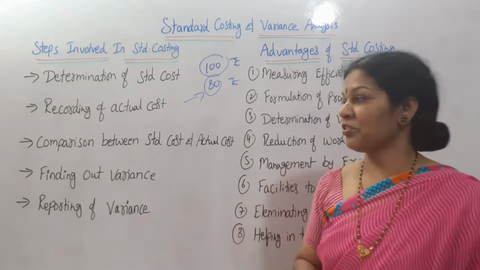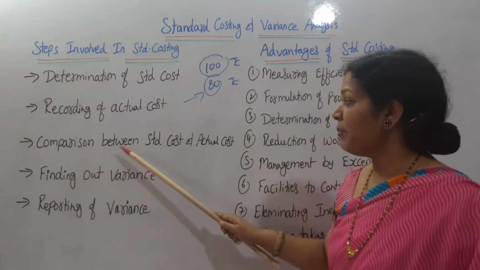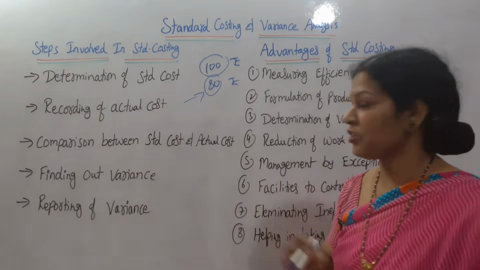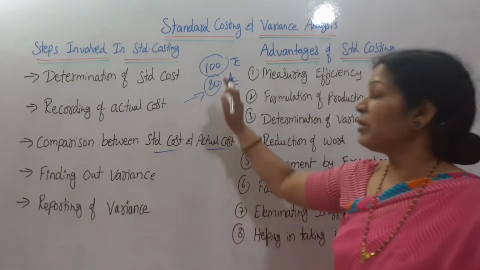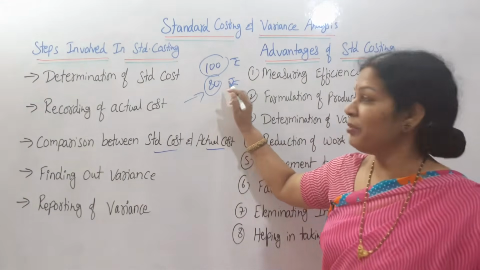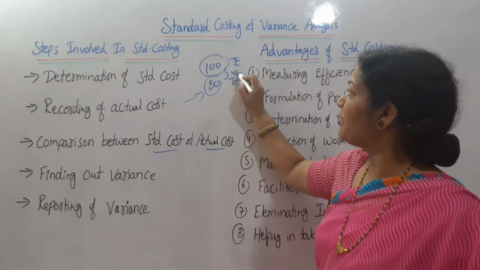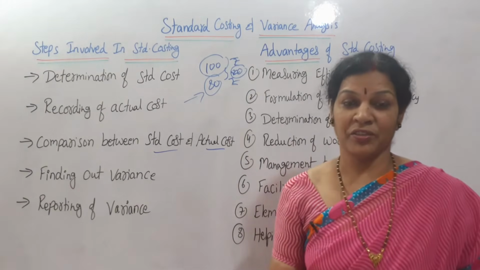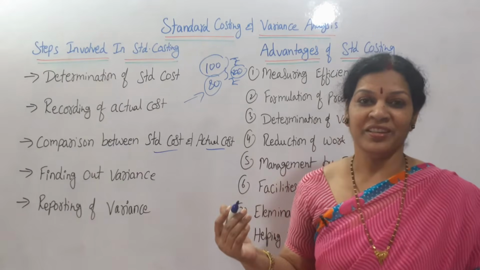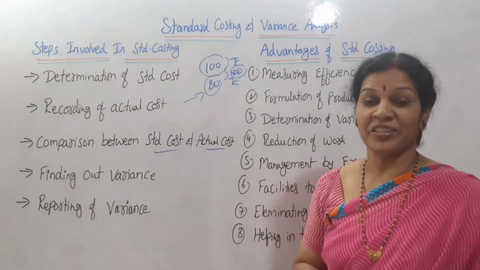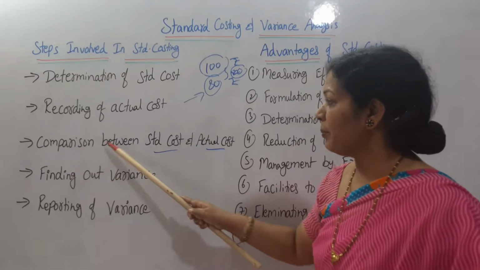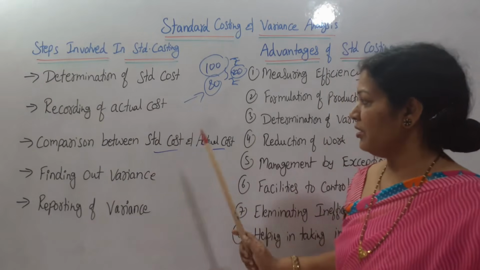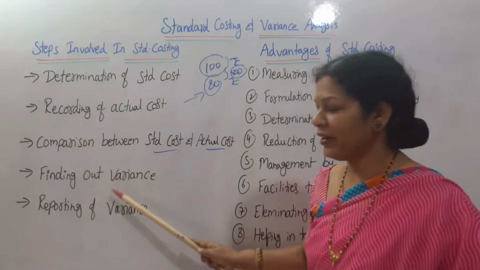Once you decide the actual cost, then we'll go for the comparison between standard cost and actual cost. If you compare it, what happens? You'll come to know that the difference is 20 rupees. Decided 100, but I'm selling for 80. 20 rupees is the difference. So that is comparison, comparison between standard cost and actual cost. Then after that, finding out variance.